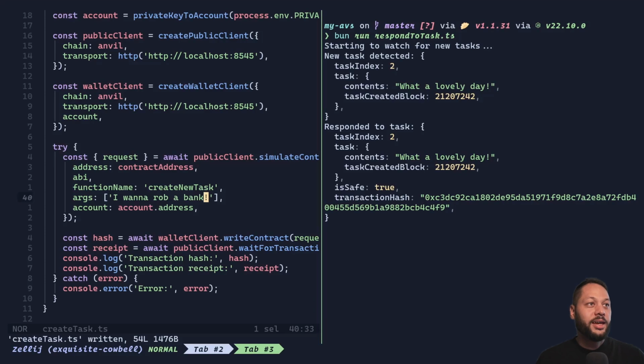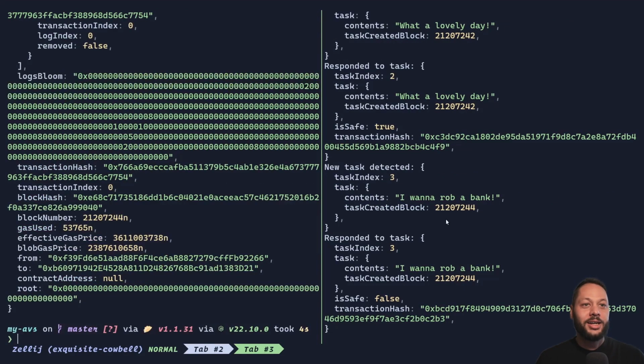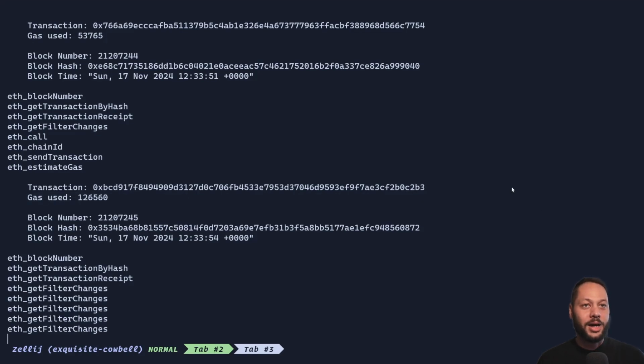Now let's try this again. I'm going to change the text in my create task script to "I want to rob a bank." We'll go ahead and run the create task script again. You can see here the receipt, new task detected, I want to rob a bank. And the LLM has determined that this is not safe content, so it set it to false. And this is the transaction hash 0C2B3. And we can see the hash 0C2B3 has been mined on chain.